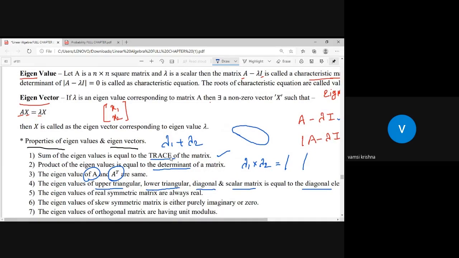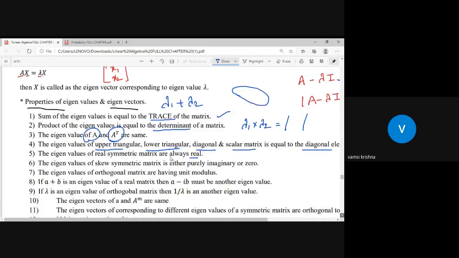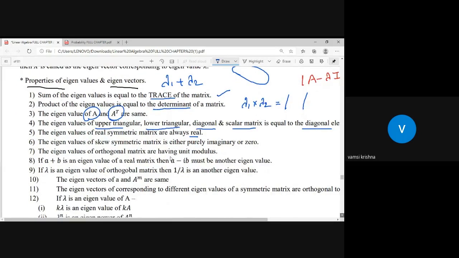Now the eigenvalues of a real matrix are always real. If the given matrix consists of all real numbers, the eigenvalues also must be real. And if the given matrix is skew symmetric, I hope you remember what is meant by skew symmetric: A transpose is equal to minus A. Then the eigenvalues are either purely imaginary or zero.